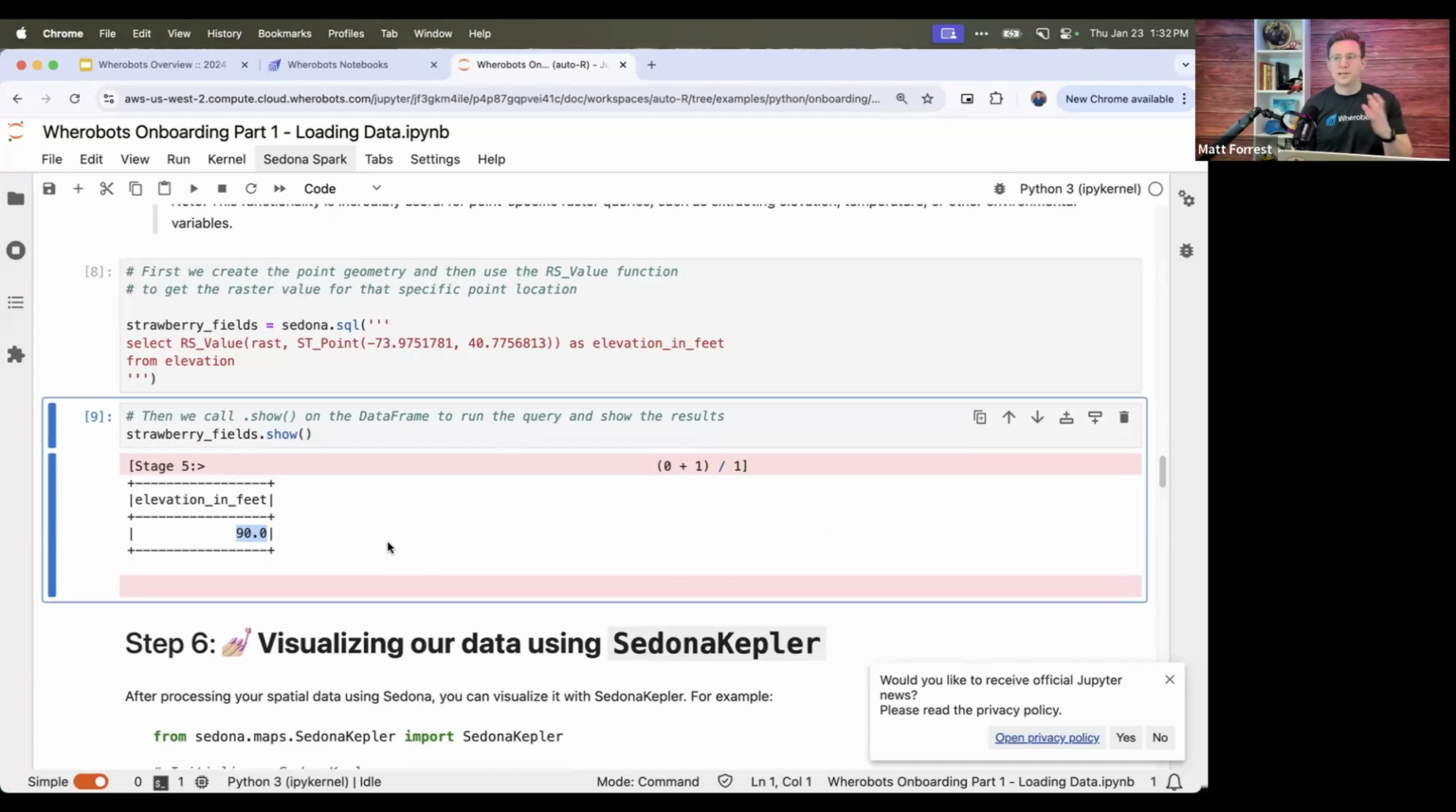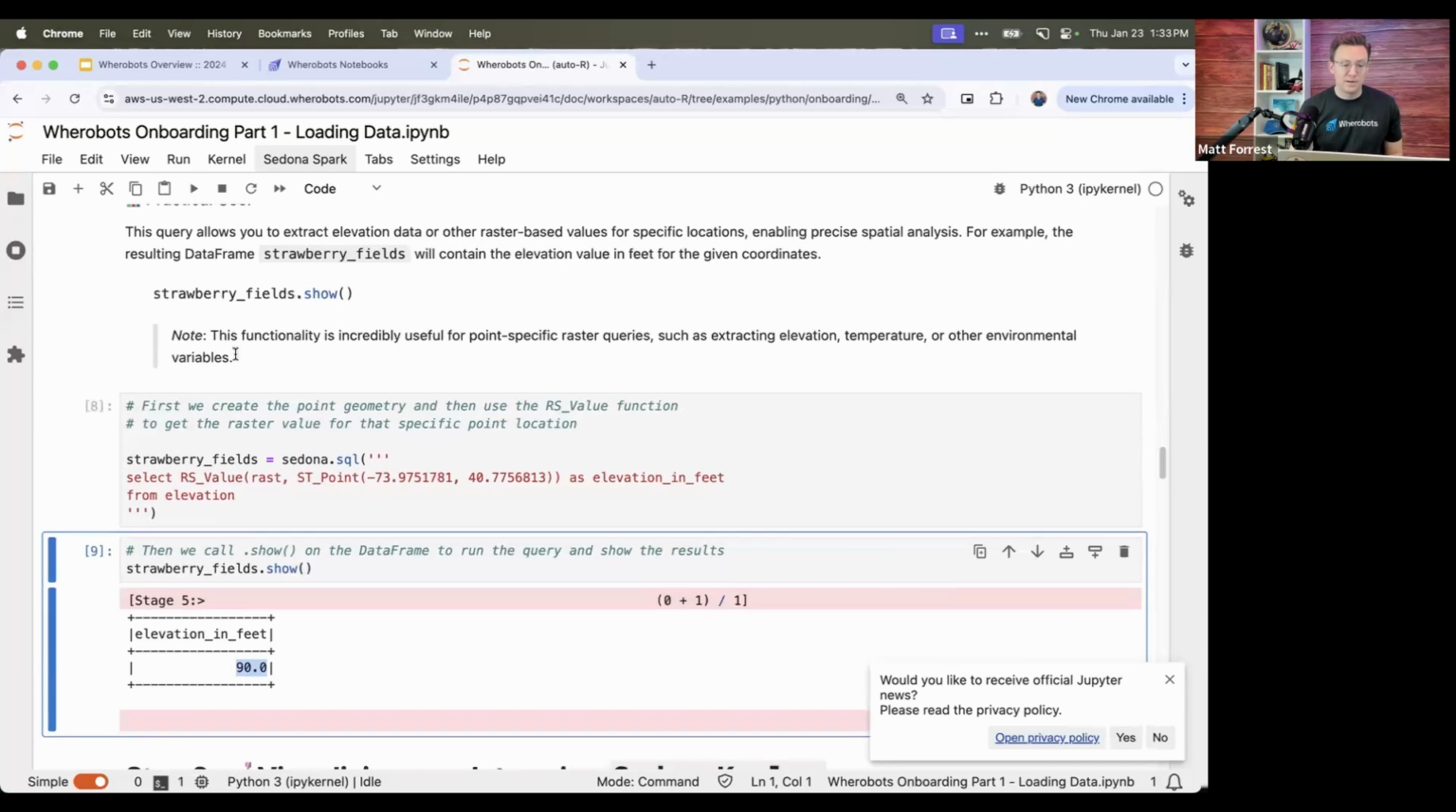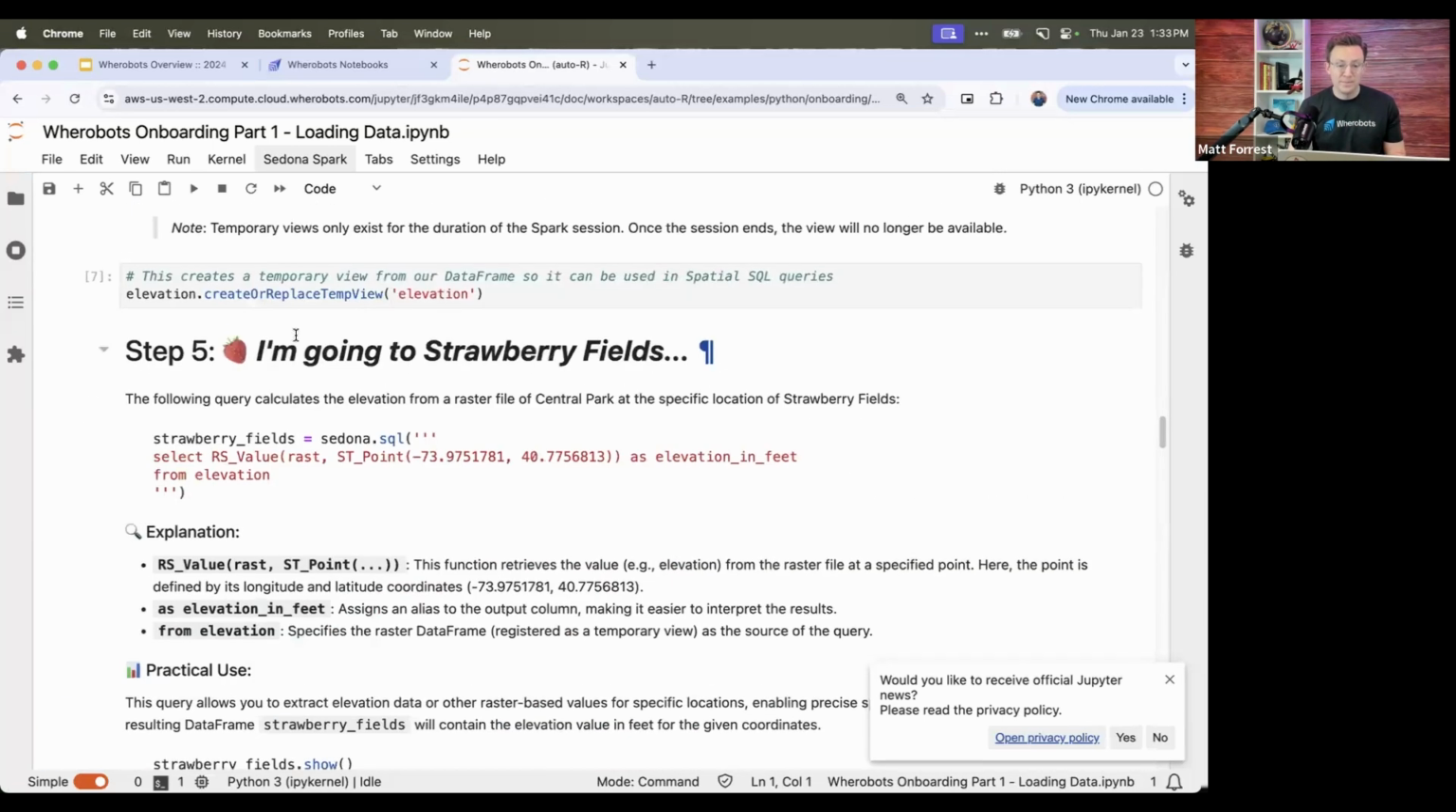So I checked it against some find-your-elevation online thing, and it was actually right. So if you want to check it yourself, you can go ahead and do that. But that's basically it: you can run and query this with raster functions. This is one function out of many.